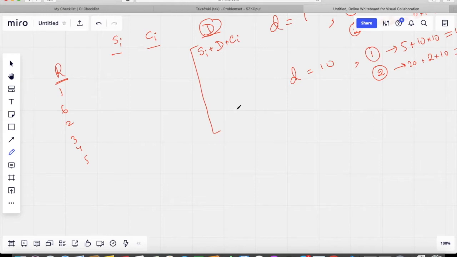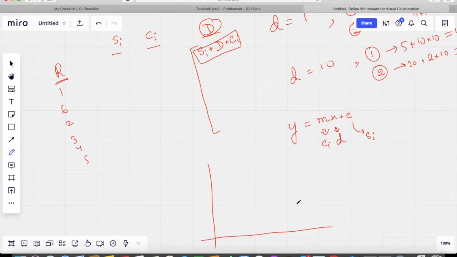So some initial observations can be, well, this reminds us of the equation of a line, right? The equation of a line used to be y equal to mx plus c. If we just consider m equal to CI here, x equal to D here, and then the c here is, let's say, SI, then this kind of reminds us of a straight line. So if we view it in terms of straight lines, at D equal to 0, all the taxes have some certain SI values, right? So this is the initial ordering of the taxes.